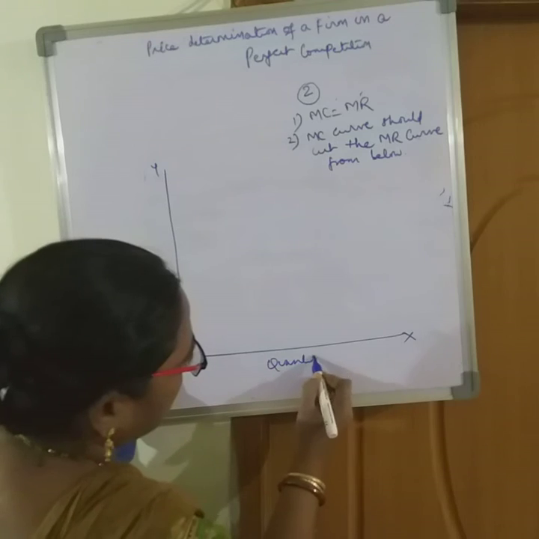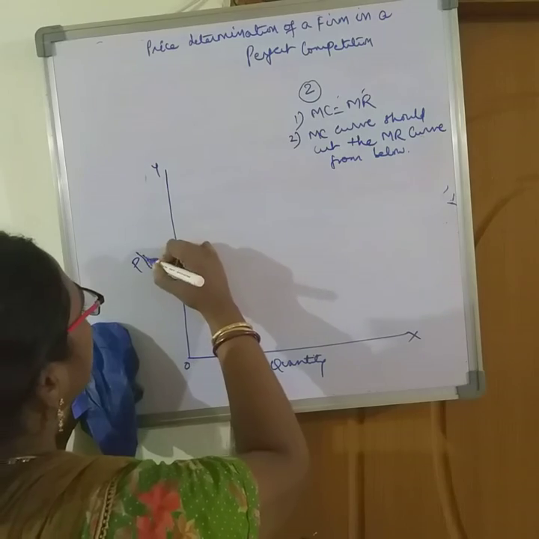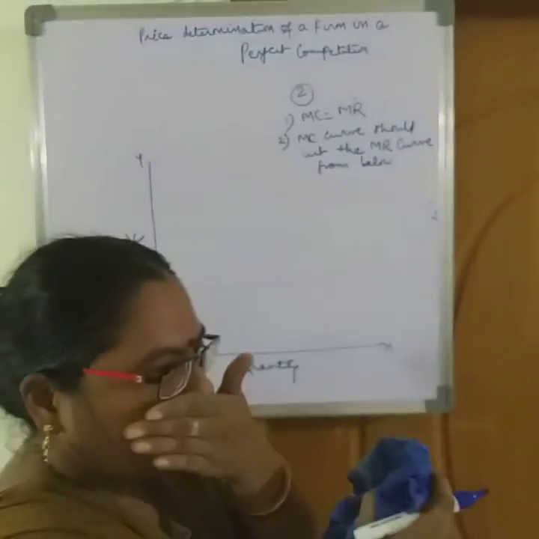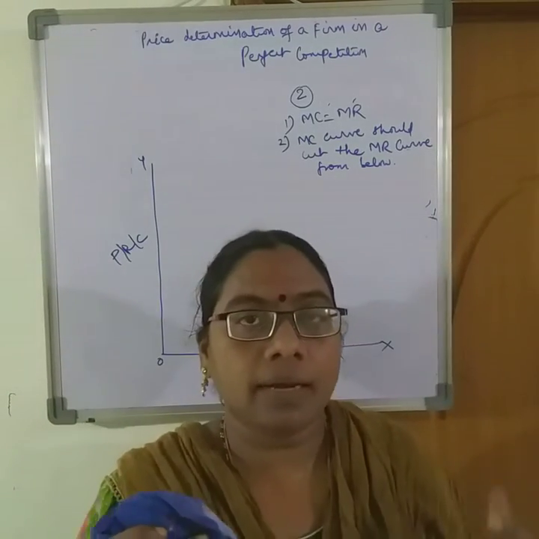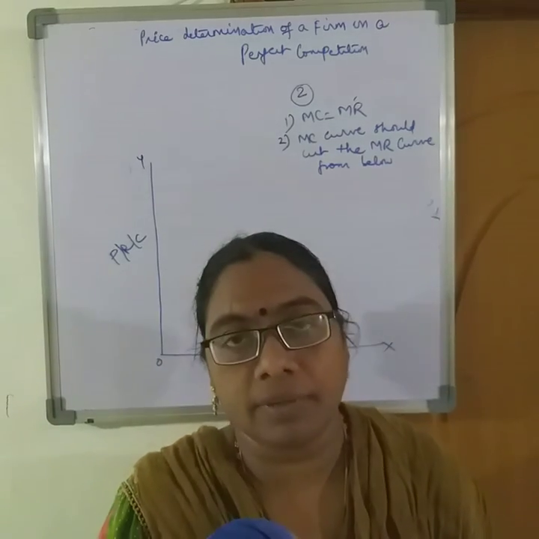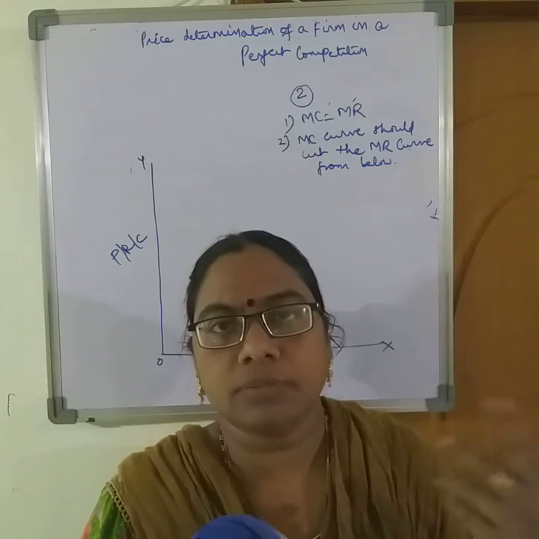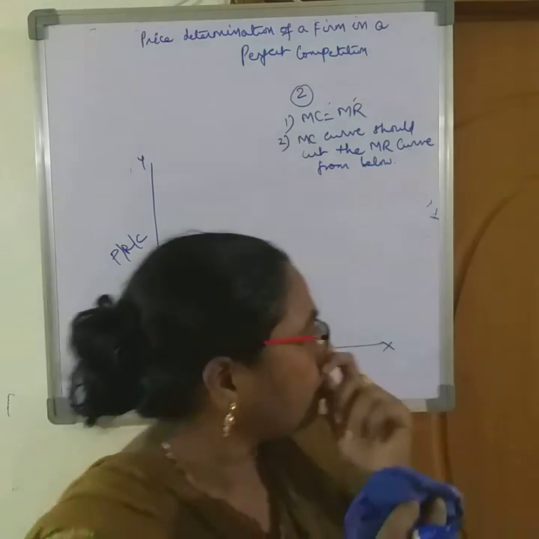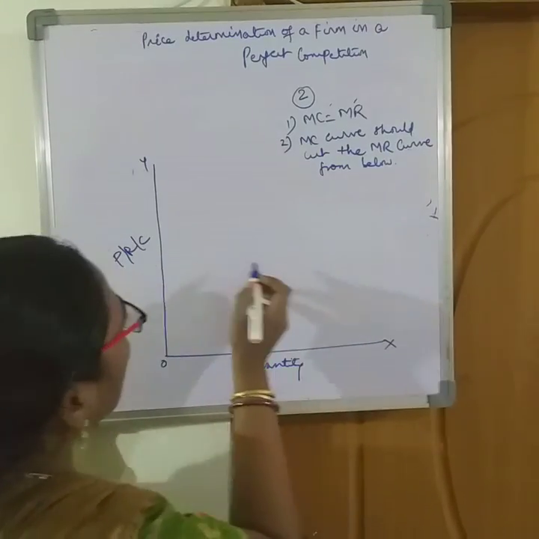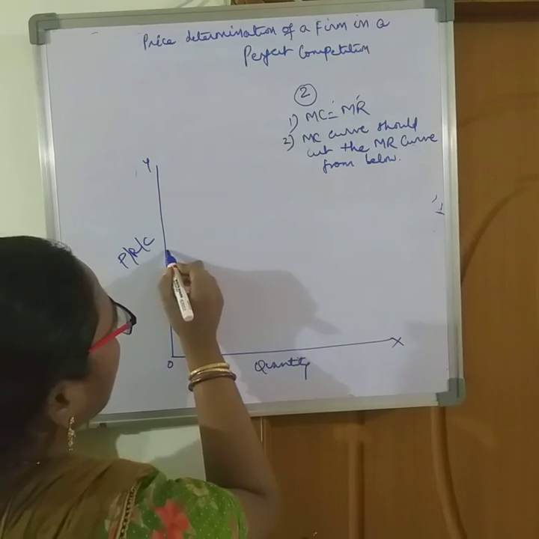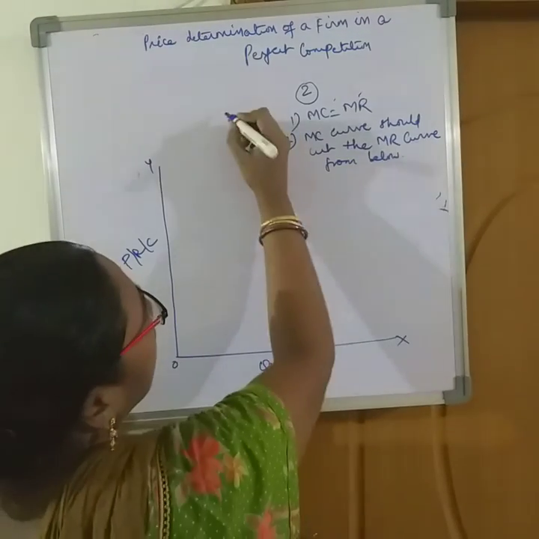Quantity demanded and quantity supplied. Here the y-axis is denoted as PRC, which means price, whatever revenue curves are coming and whatever cost curves are coming. So in order to name them AR, MR, average cost, marginal cost, just put revenue cost. So PRC. Okay. So let me draw again that AR or price, AR is equal to